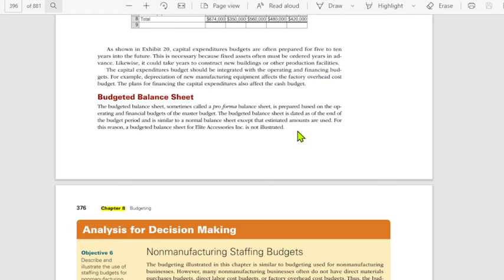At normally yan sa problem, i-indicate ko anong mga classification, anong estimation for that particular account titles. Ang mahalaga, under the budgeted balance sheet is the cash and the capital expenditure budget. I think that would be the end of the discussion under this chapter. For this book, chapter 8 siya, under budgeting.